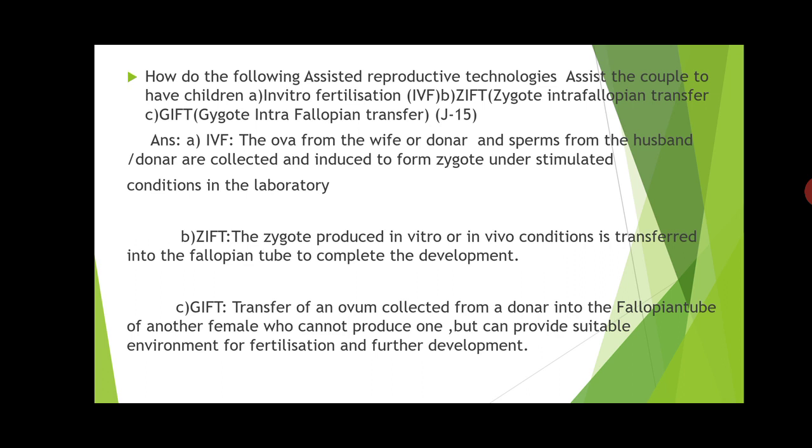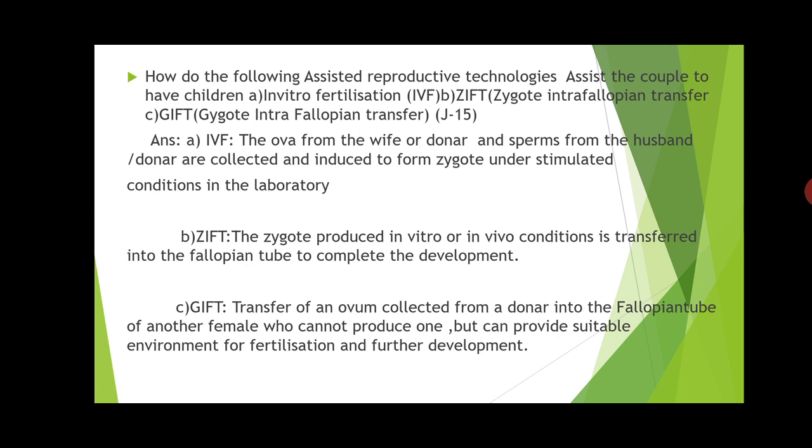Then the second point is ZIFT, that is zygote intrafallopian transfer. Here in this procedure, the zygote which is produced either by in vitro fertilization or in vivo. In the last class I told you what you mean by in vitro and in vivo. In vitro is fertilization which takes place outside the body of the female. In vivo means inside the body, where whatever the procedure is taking place inside the body of the female. So this zygote which is produced in vitro or in vivo condition is transferred into the fallopian tube to complete the development, that is ZIFT.